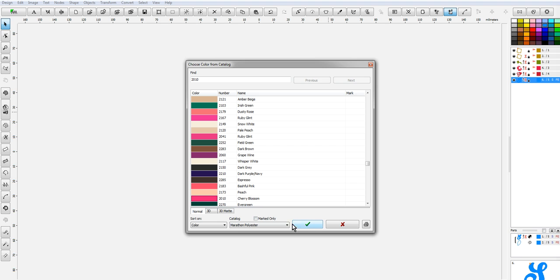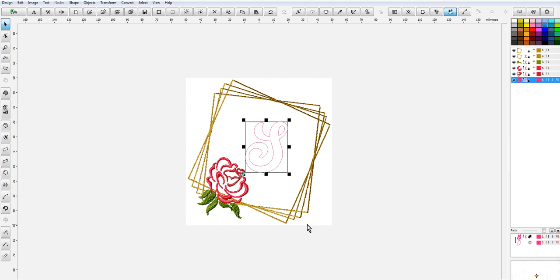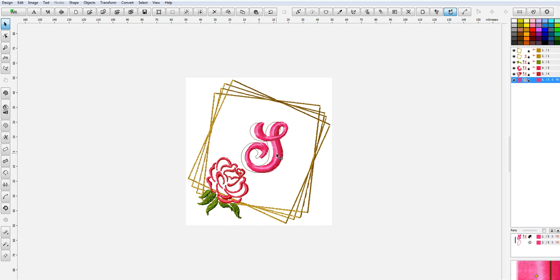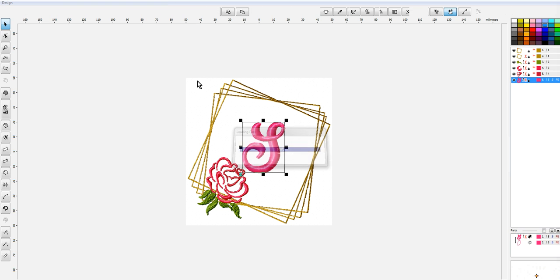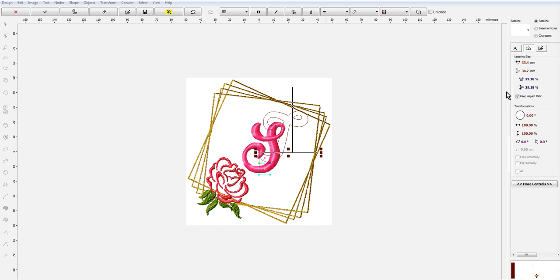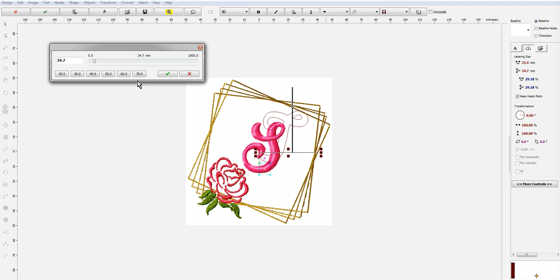Then I make sure I select this and do my generate stitches, and then I can move it where I want to. All the letters are going to be the same size. I will save it as an S. I'll do it again, change the S to a T, more controls, 34.3.